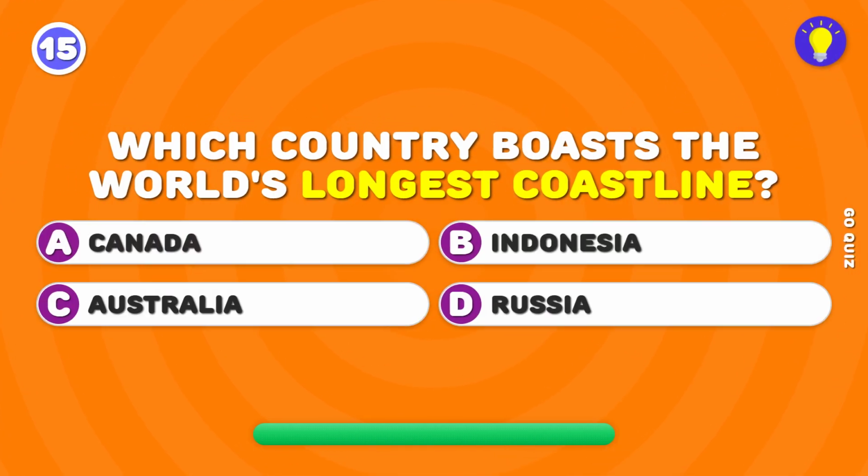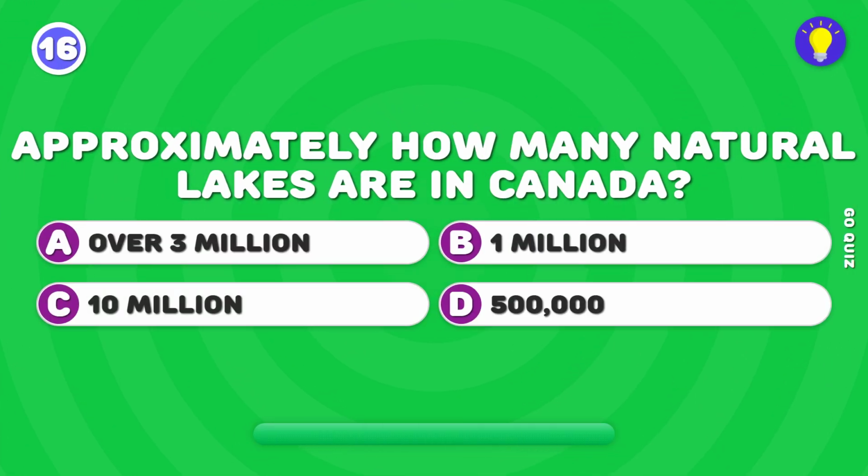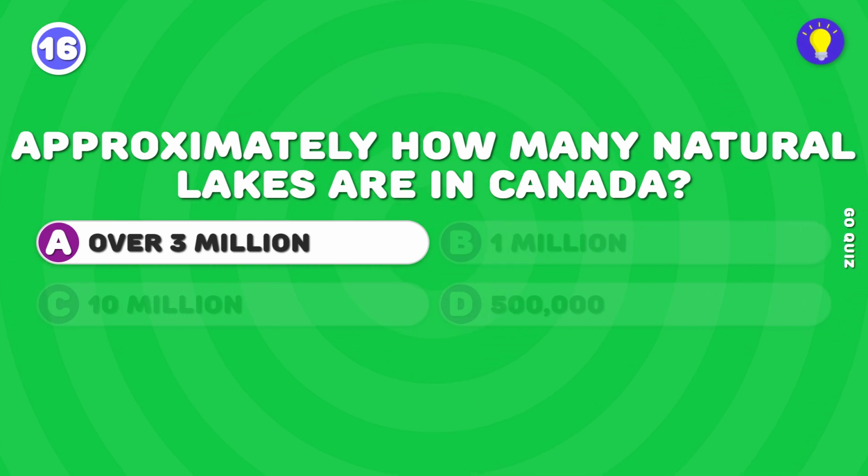Which country boasts the world's longest coastline? Canada has the longest coastline globally. Approximately how many natural lakes are in Canada? Canada has over 3 million natural lakes.